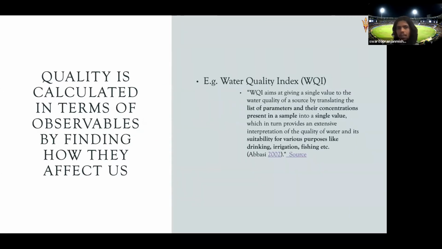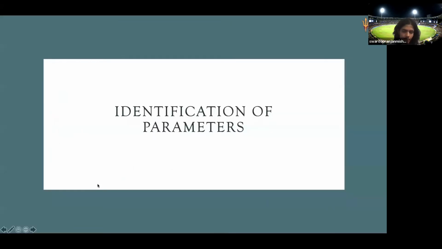For example, in water quality index, quality is calculated in terms of observables by finding how they affect us. Like from this article, if you see, they first find out the list of parameters and then convert the concentration trend in a sample to a single value based on the suitability for various purposes like drinking, irrigation, and fishing, and all those things. Now we are trying to mimic them. So what we do is we look for what are the parameters.